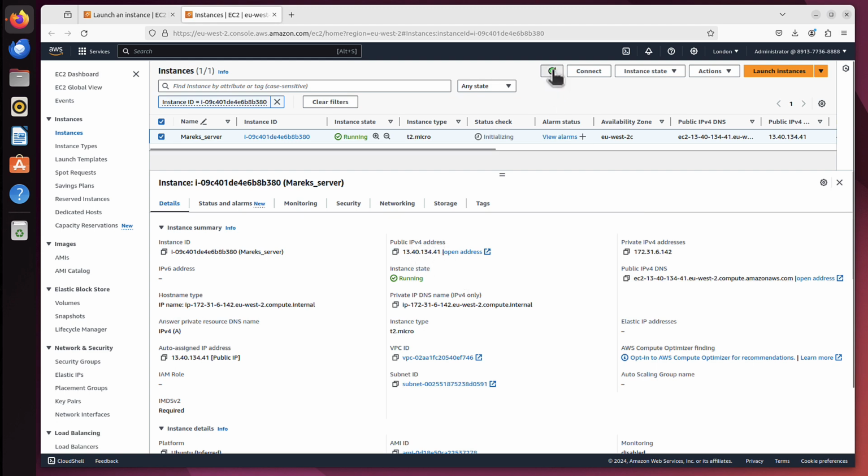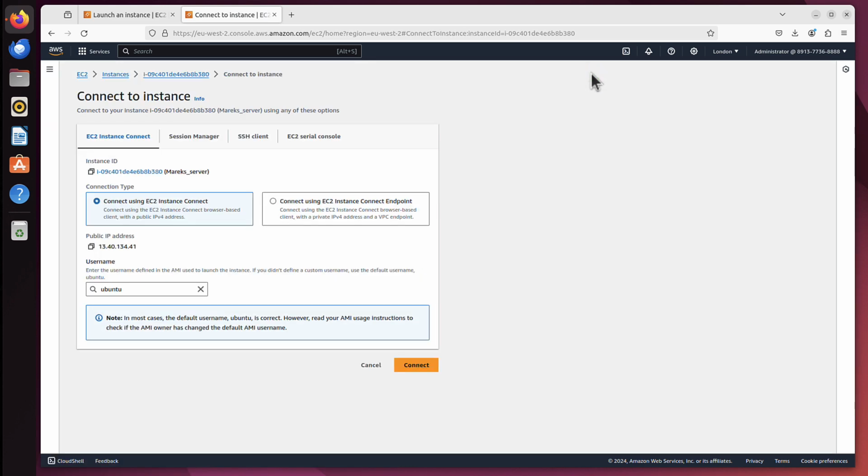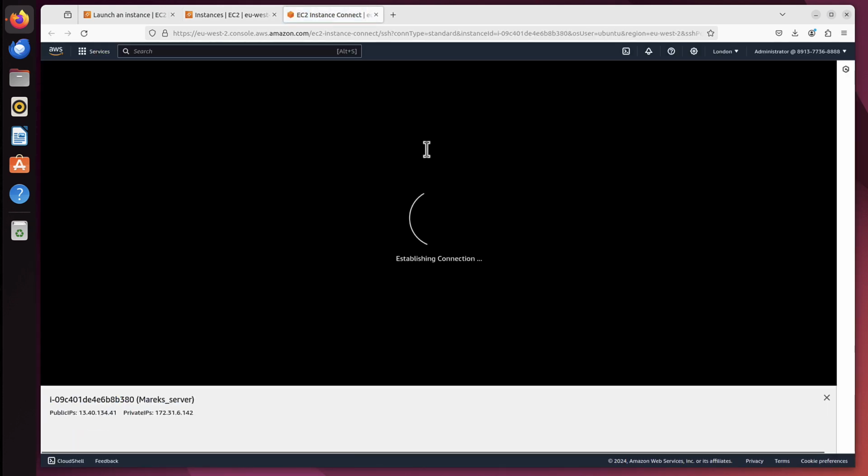Let me maybe refresh that first. Okay, it's still initializing, that's fine. But even though it's initializing, you can try to connect to it already. I can click this button here, connect. And I've got quite a choice here. So the first way to connect to my server is called EC2 Instance Connect. And if I click this button, this AWS console will take me to that server.